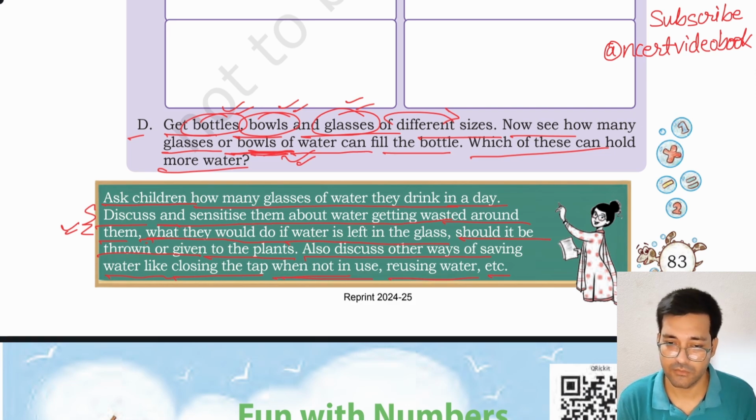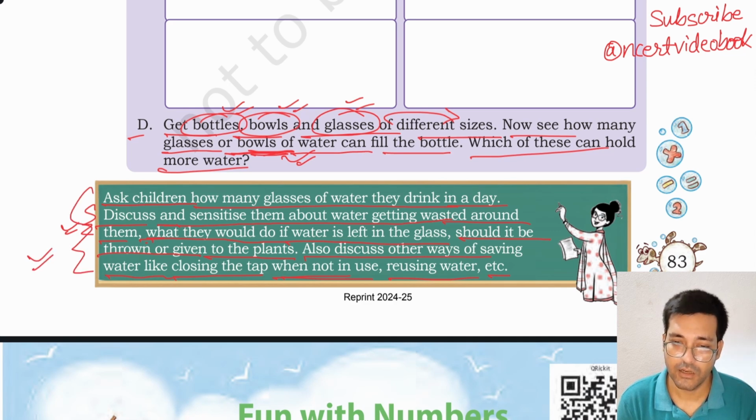Okay, there are different ways of saving water such as using a bucket instead of a shower or tap. You can use the outlet RO waste water, okay, for giving to plants, or you can use the water for washing different instruments or bottles. You can give it to the plant. This is a note to the teacher. Teacher should kindly note this.